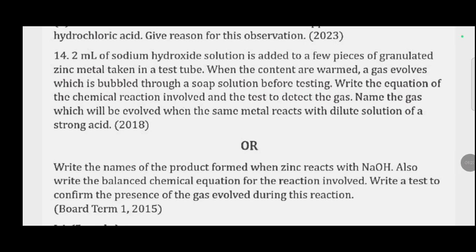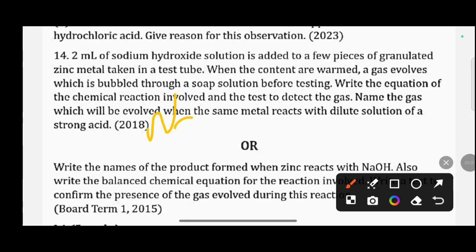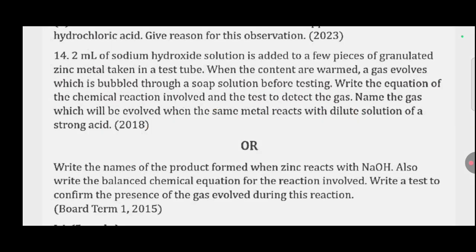So this question is asked in another way. Write the name of the products formed when zinc reacts with NaOH. When zinc reacts with NaOH, there will be the formation of a salt, that is sodium zincate, Na2ZnO2, and liberation of hydrogen gas. Also write a balanced chemical equation for the reaction involved. Write a test to confirm the presence of the gas evolved during this reaction. So all this part we have already discussed here.